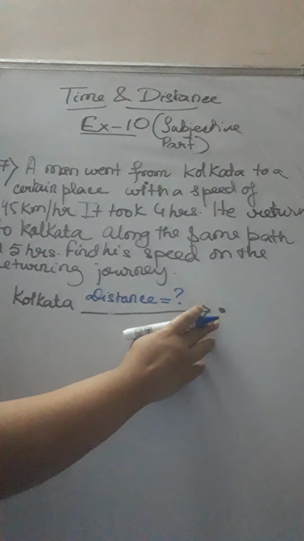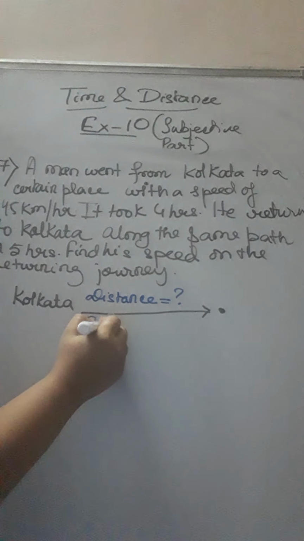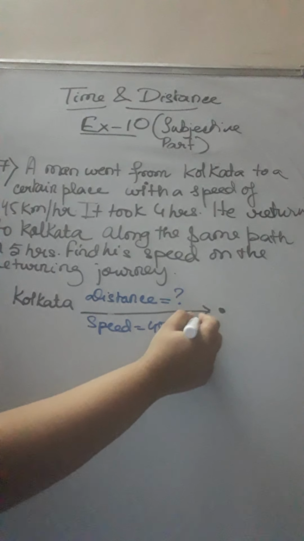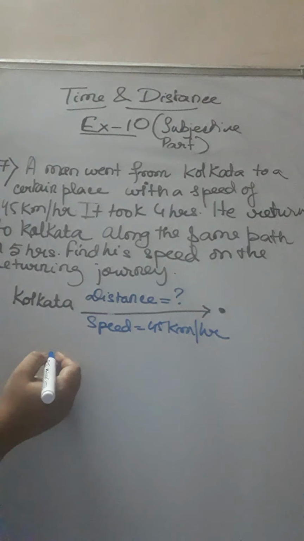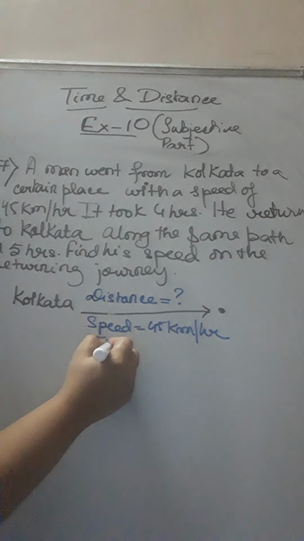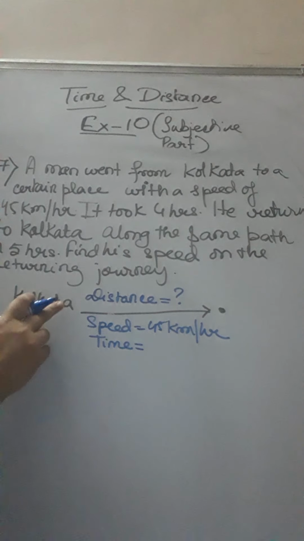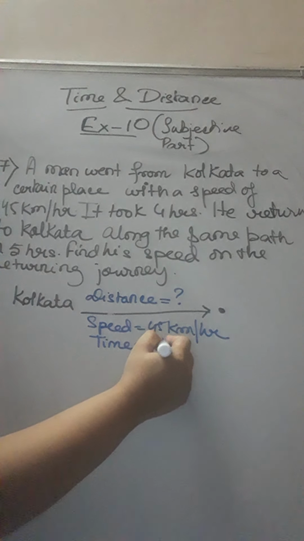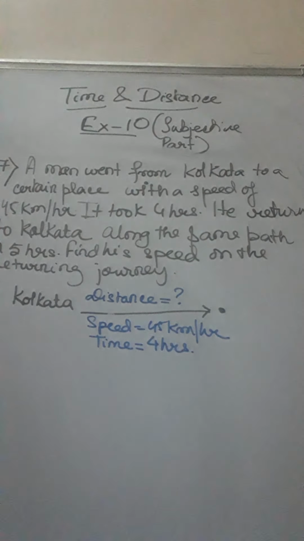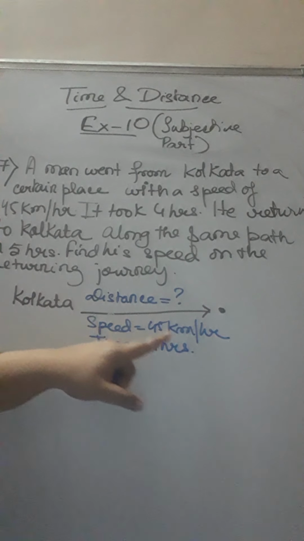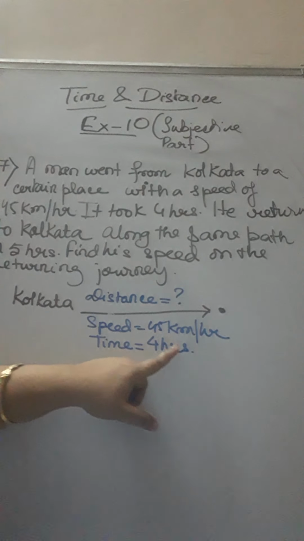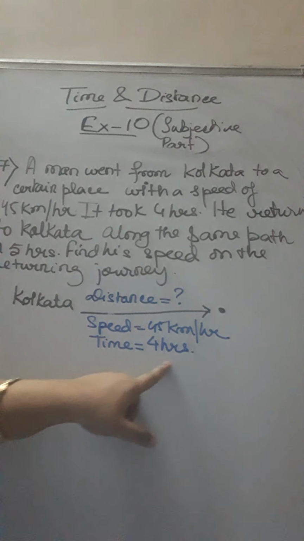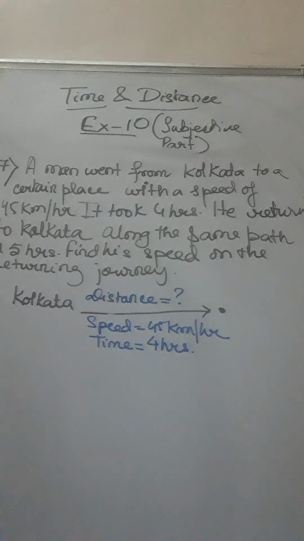When he is going, during the journey, the speed is given, 45 kilometer per hour. So the higher unit of speed is given, and the time is also given in higher units. To reach the place, the time he took is 4 hours to complete the journey. So he is covering a certain distance with a speed of 45 kilometer per hour, and the total journey took him 4 hours.